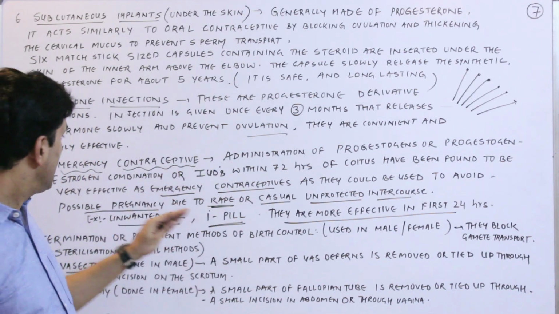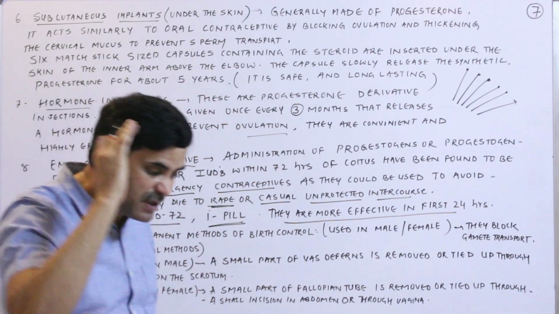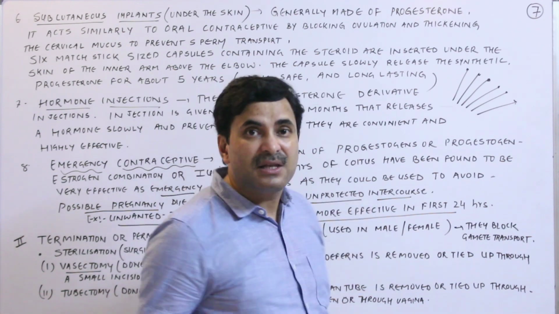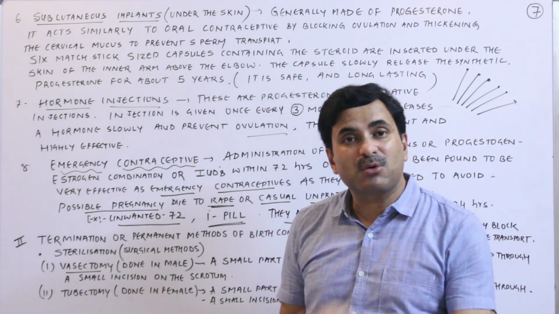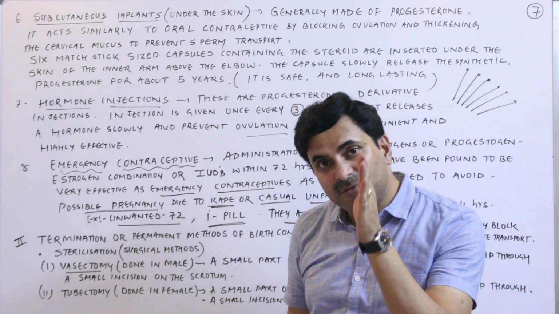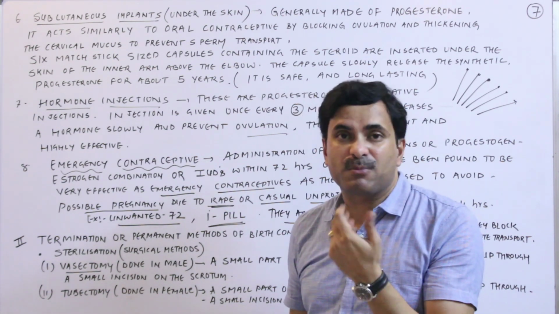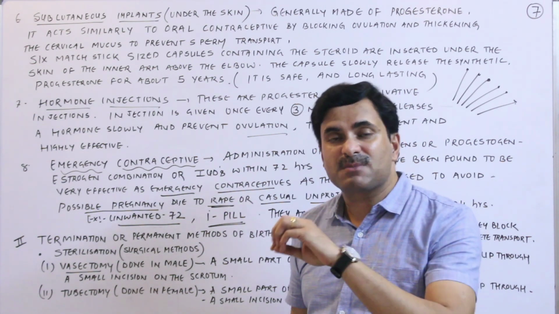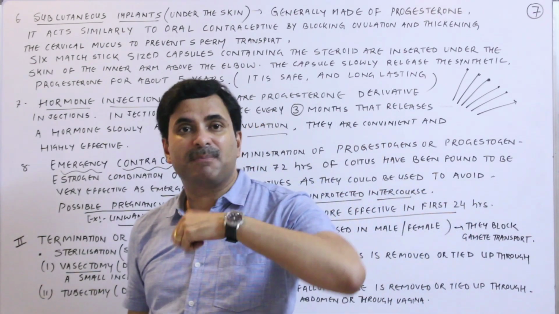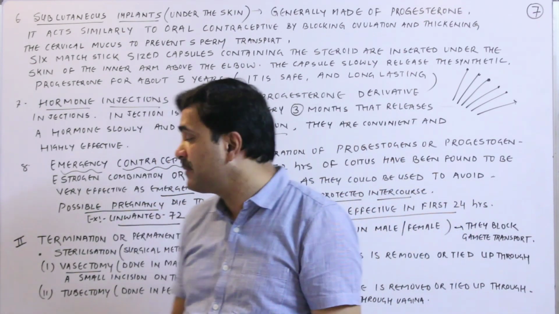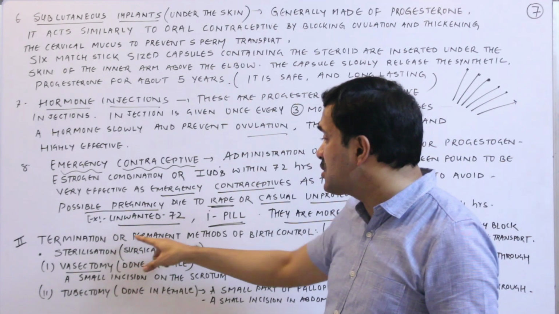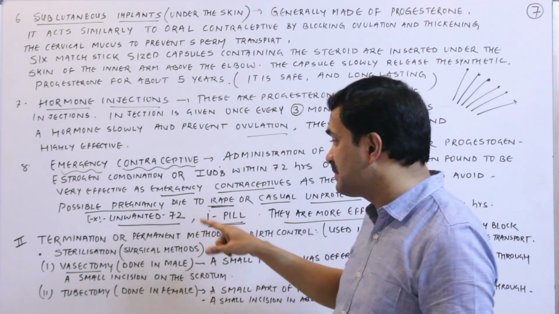Alright. So here are the 8 methods which we have studied in detail. They were all temporary methods. They were called temporary because when the female stops the use, she can undergo ovulation, and when the sperm meets the ovum, pregnancy can occur. Are you getting? Now coming to the termination or permanent methods.